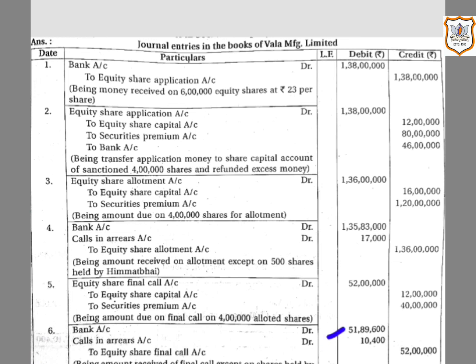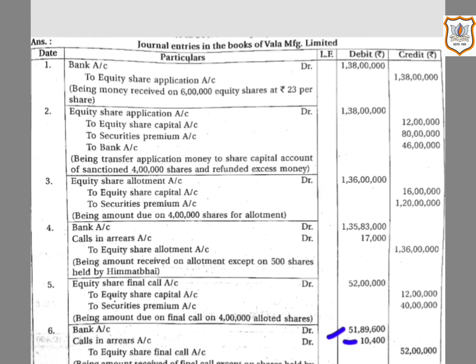Then calls in arrears account will be debited by rupees 10,400. That is, the company did not receive money for 800 shares, that is 500 plus 300. So 800 multiplied by rupees 13, that comes to 10,400, will be debited to calls in arrears account.